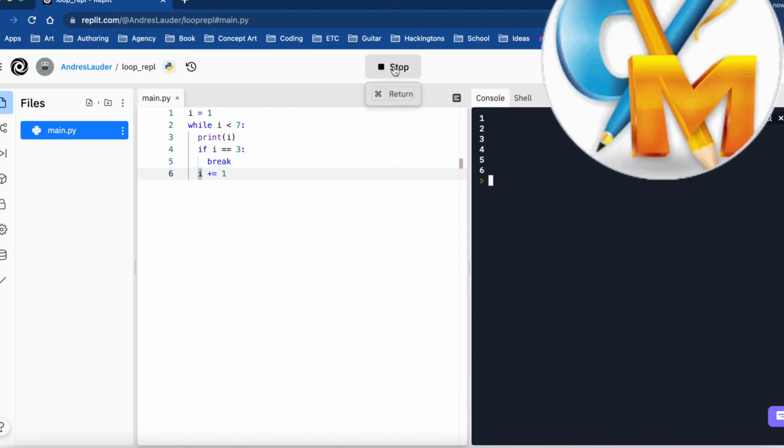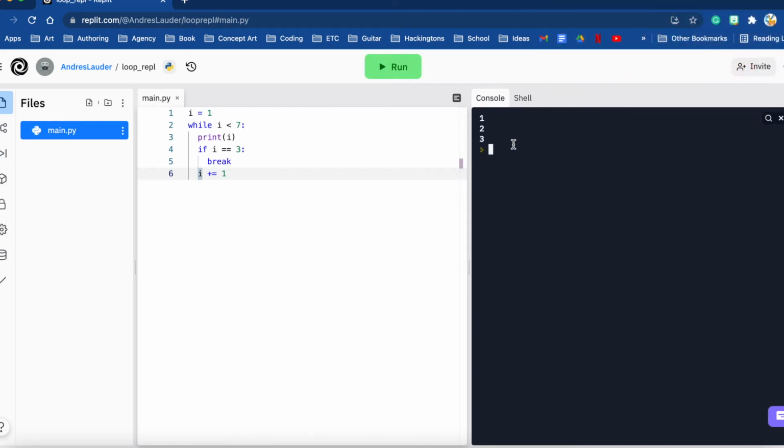So here we'll see 1, 2, 3, and then it stops at 3, right? So as another example, I can go here, 5, it'll add up to 5, and then it'll stop, because we're not asking anything further.